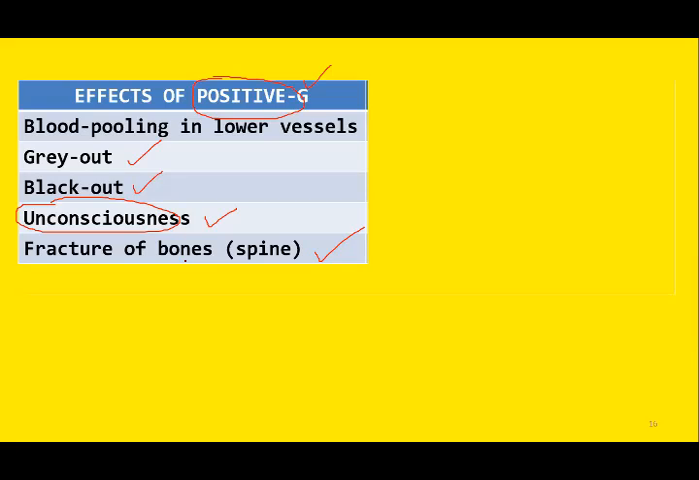Why are the bones fragile? Due to demineralization, decalcification. So there is decalcification of bones in space, and excessive calcium is lost from the bones and excreted out through the urine. That is the reason there is a tendency of bone fractures, especially in the spine.